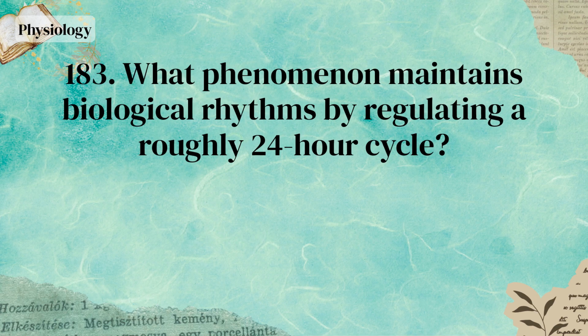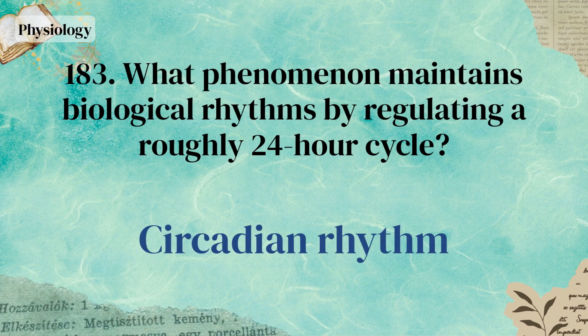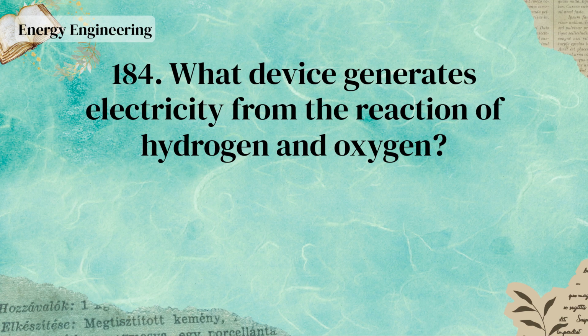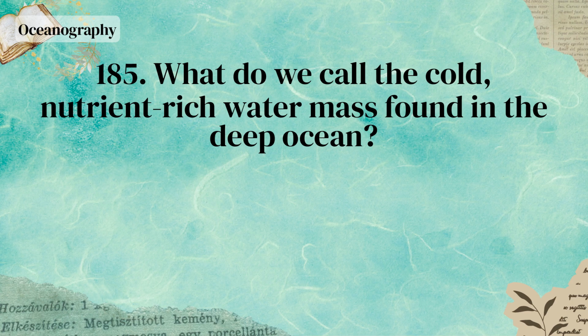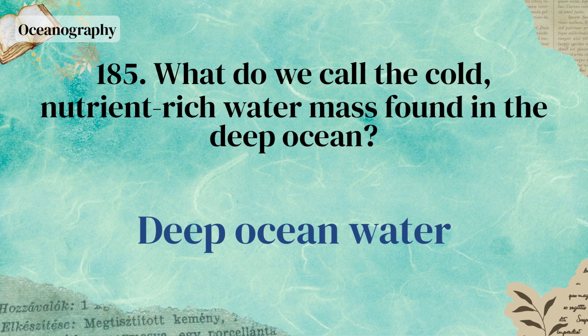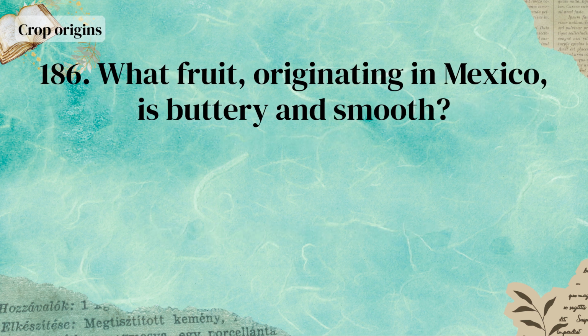Plant hormones. What phenomenon maintains biological rhythms by regulating a roughly 24-hour cycle? Circadian rhythm. What device generates electricity from the reaction of hydrogen and oxygen? Hydrogen fuel cell. What do we call the cold, nutrient-rich water mass found in the deep ocean? Deep ocean water. What fruit, originating in Mexico, is buttery and smooth?